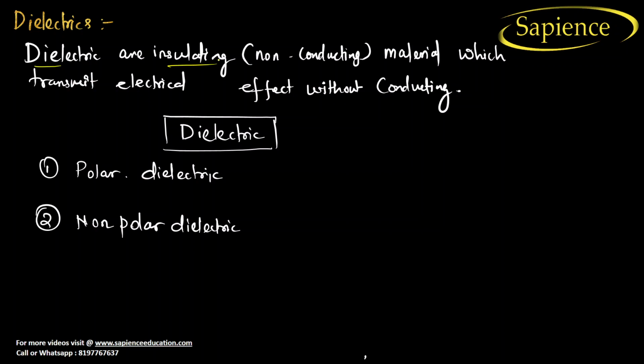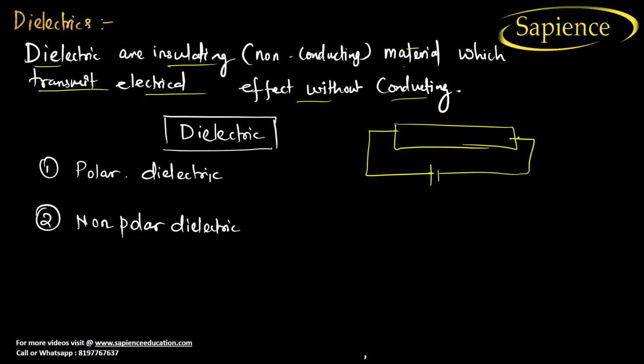Dielectrics are insulating, non-conductive materials which transmit electrical effect without conducting. So it won't conduct, right? It won't conduct, but charge will be on the surface. If you pass electricity, if you create a potential difference, what will happen? No movement of electrons will happen. Okay.